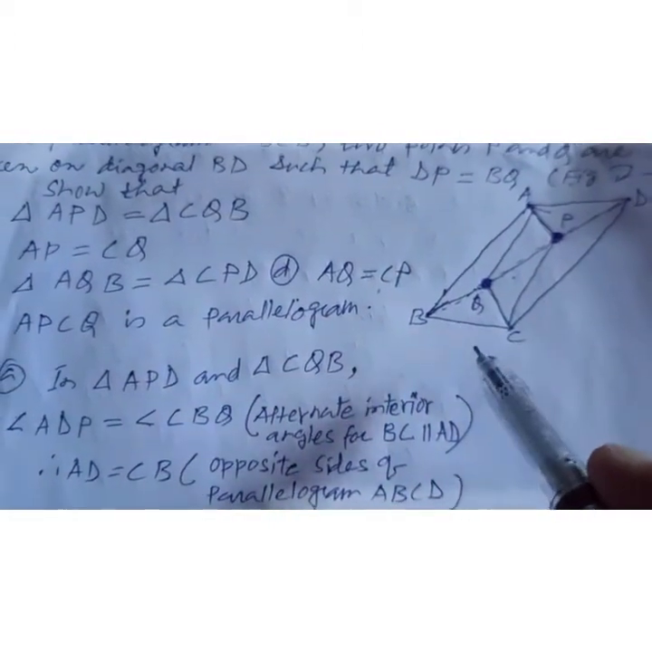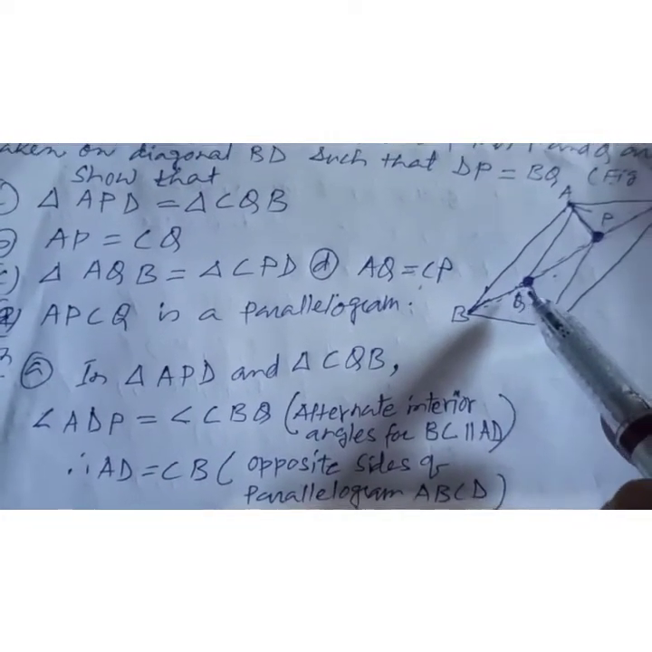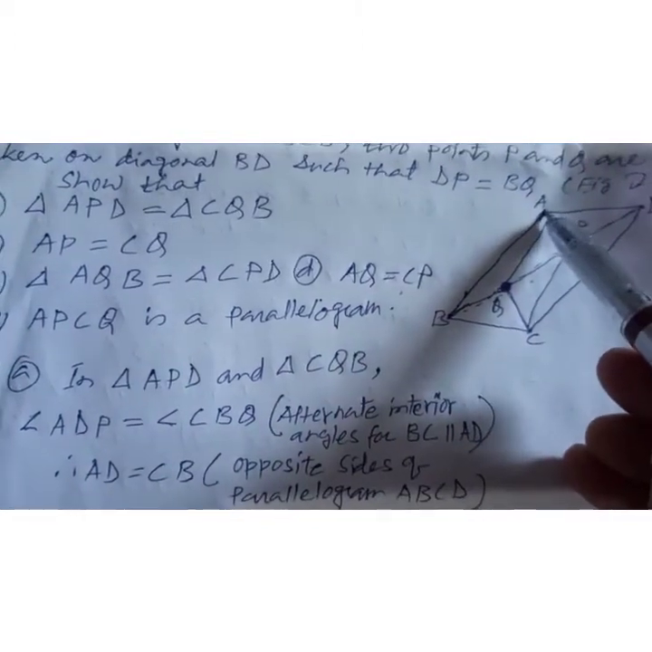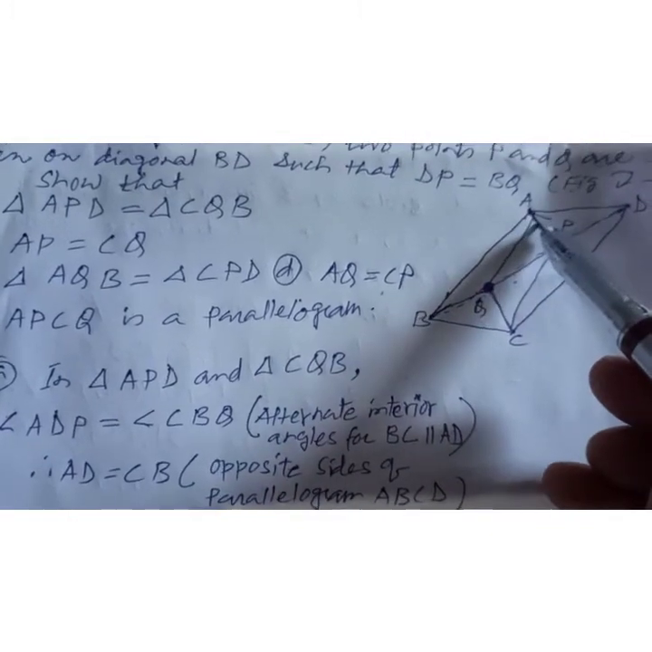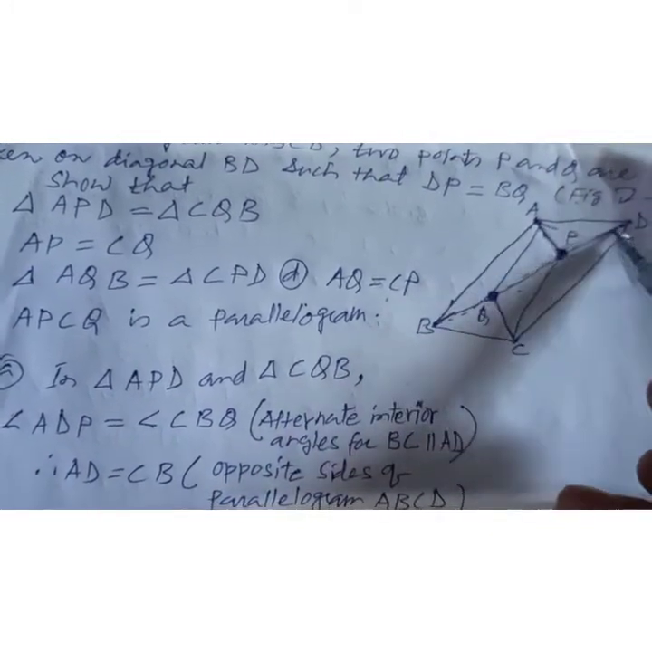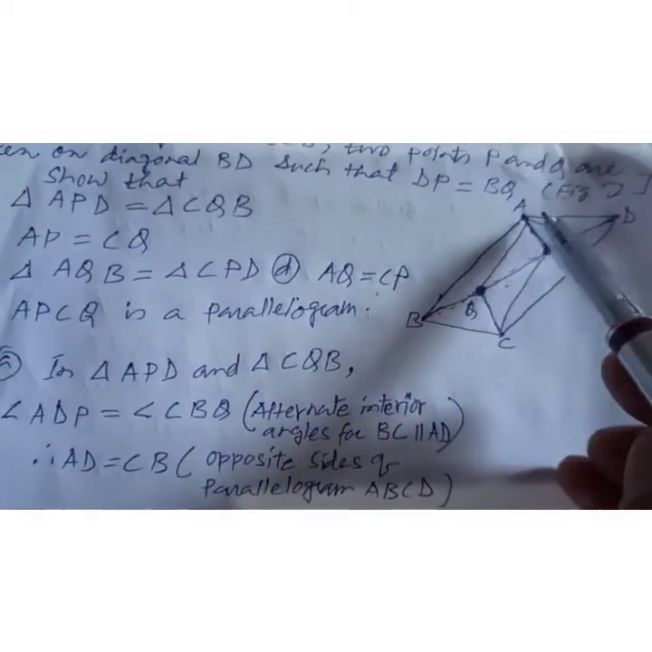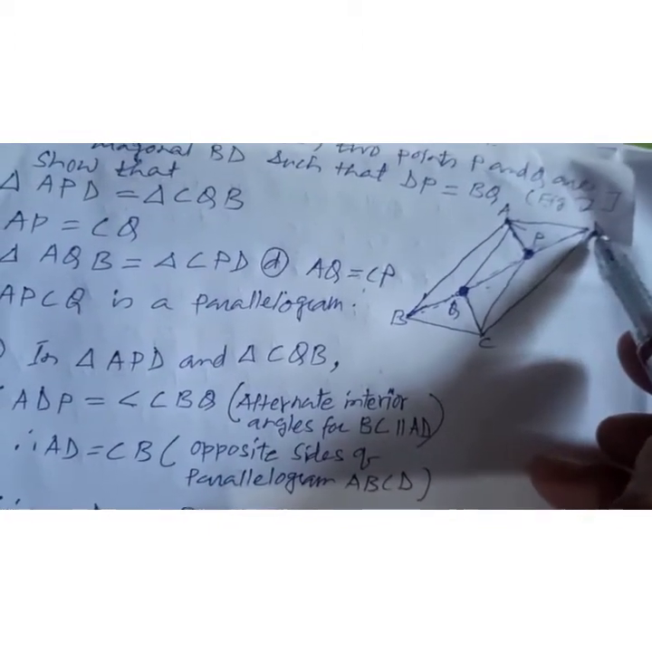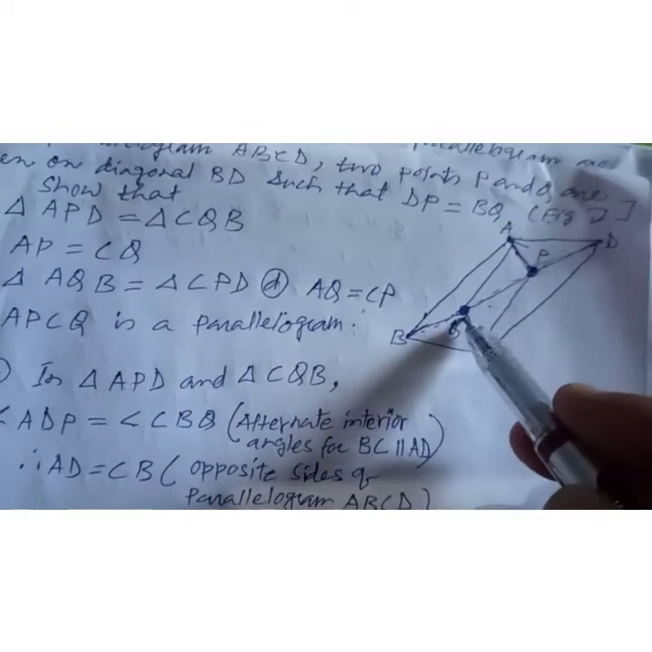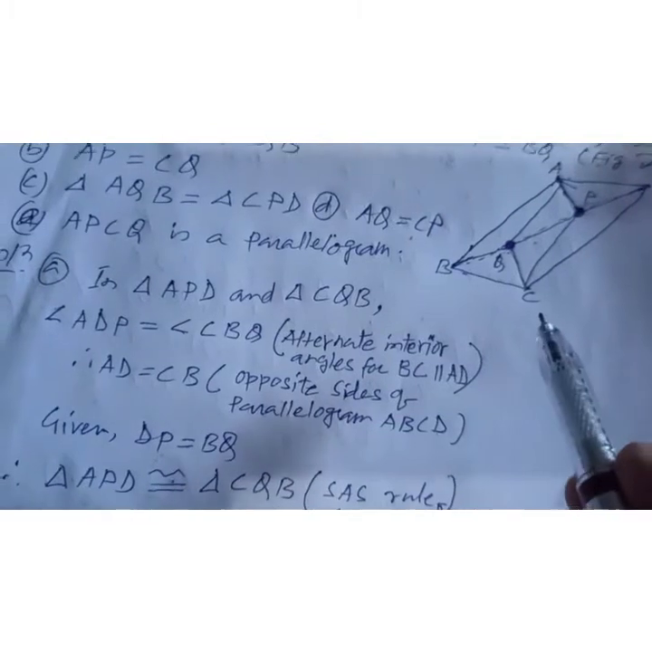So now what happened? We have to prove that triangle APD is congruent to triangle CQB. That is the most important one. I hope you are enjoying the concept.